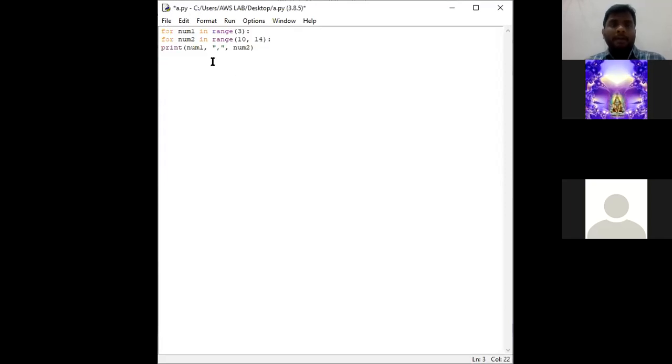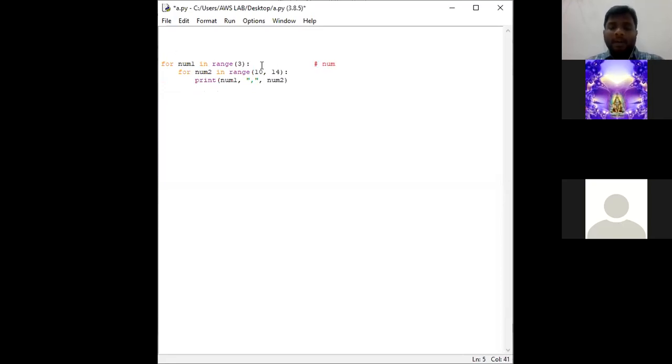This is the program. So the indentation will be here, and for this the indentation will be here. This particular line is called the outer for loop, and this particular statement is called the inner for loop.